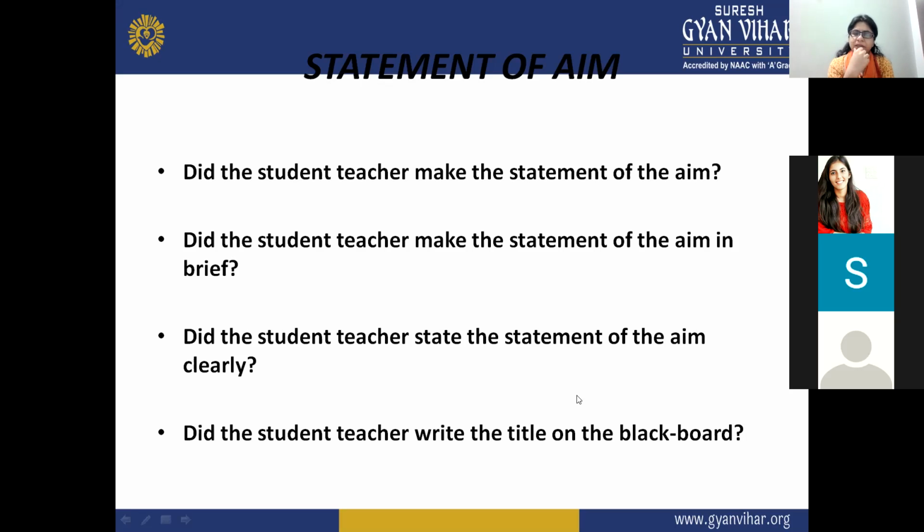Will it really matter if I don't write my topic on the blackboard? No, ma'am, it is not that compulsory, but I think it gives a very clear idea. If you can speak orally, it is good, but if you write it on the blackboard, it is also considered a skill.